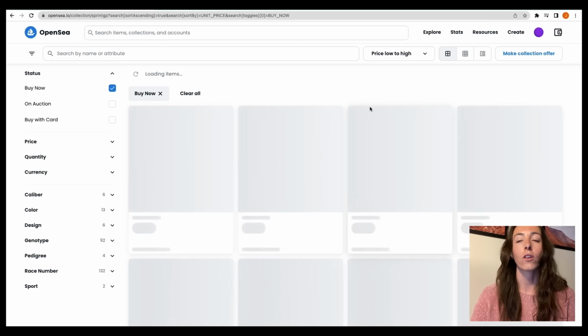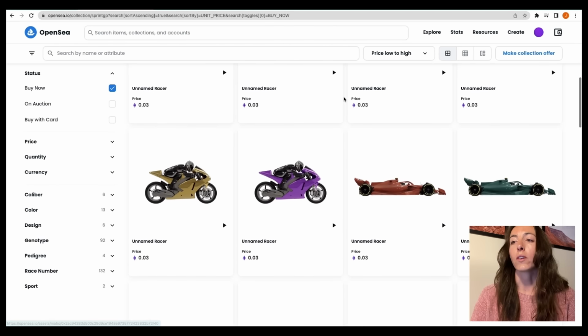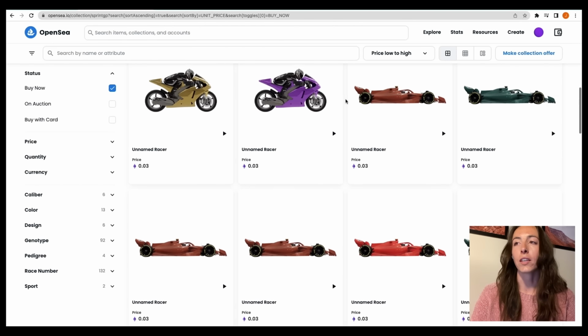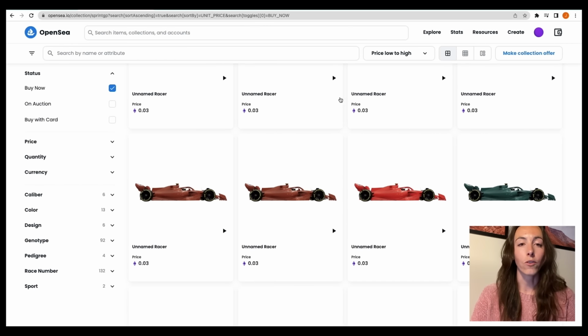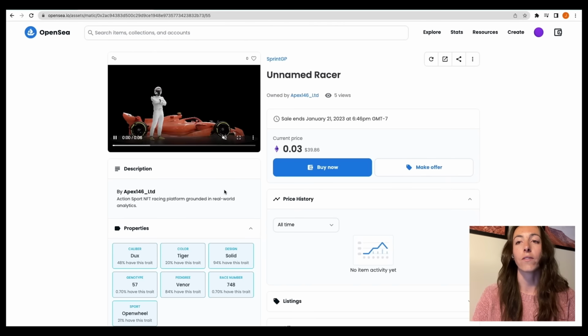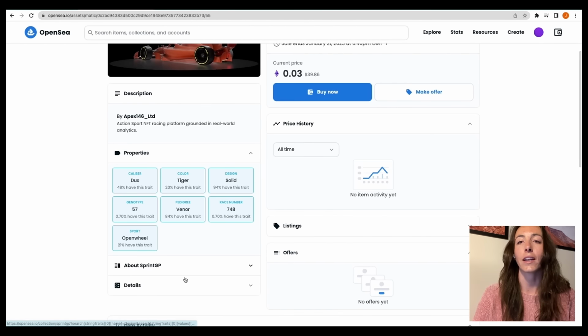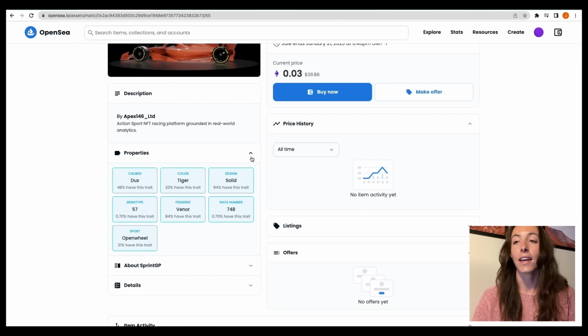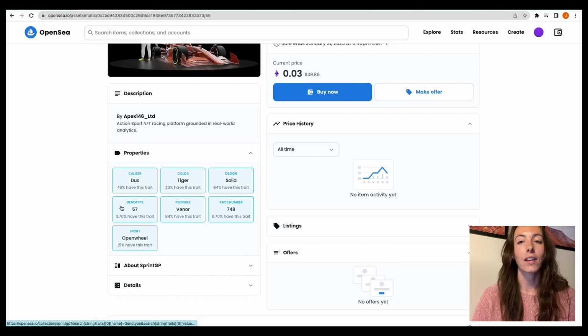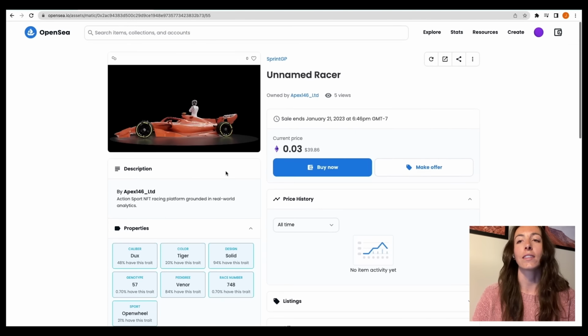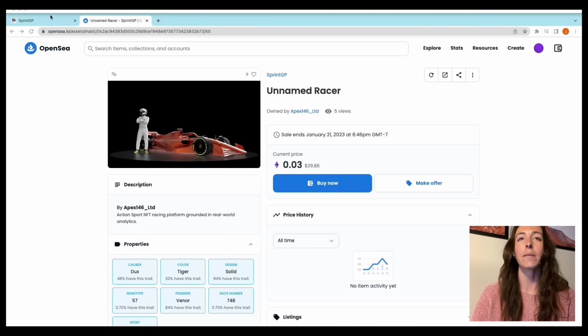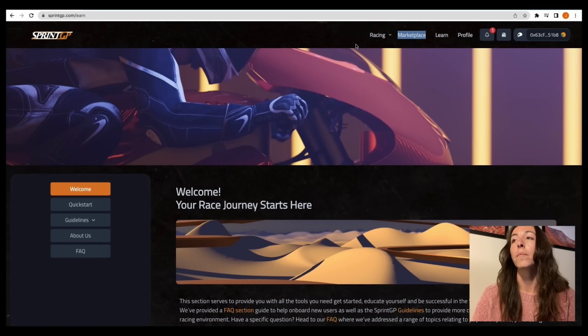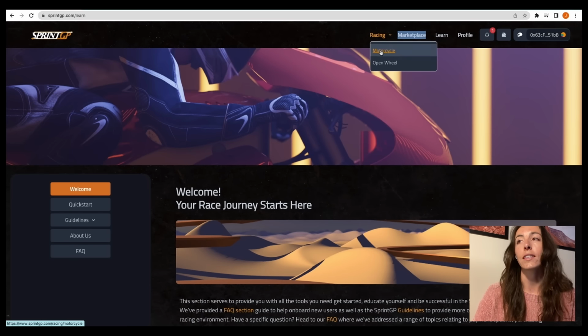There are a handful currently listed for sale. You can go in and better understand their properties. We also do provide information around the different properties of these racers on the SprintGP website. So on every OpenSea asset, it does have the list of properties that really build up that asset. And so here, we've got race number, we've got different genetics, we have the sport it falls under, as well as the color code.